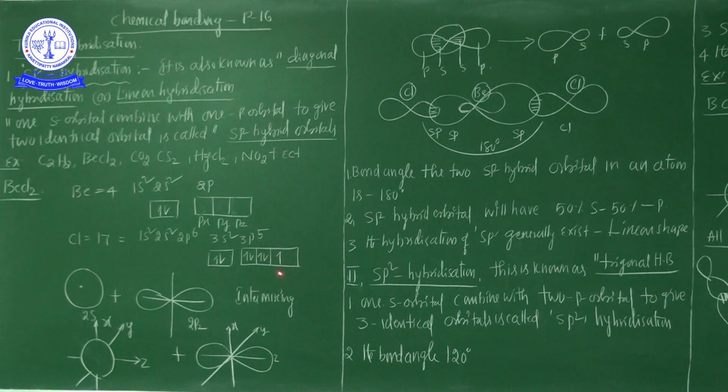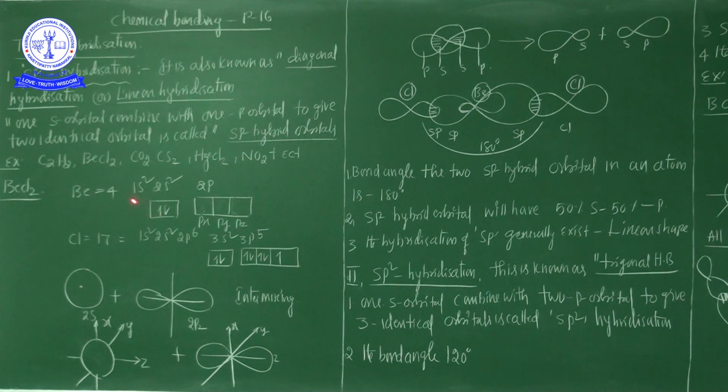So if you get one electron from the beryllium, it is stable. But here, how many chlorines are there? Two chlorines are there. So two chlorines means each chlorine requires one electron, so two chlorines require two electrons.